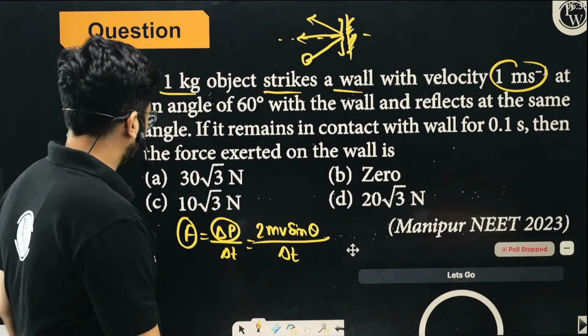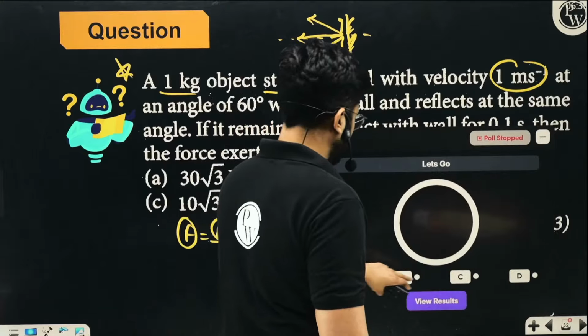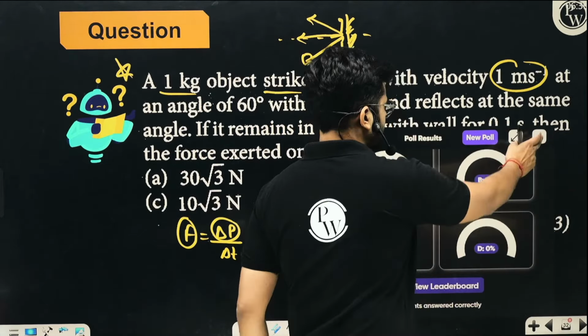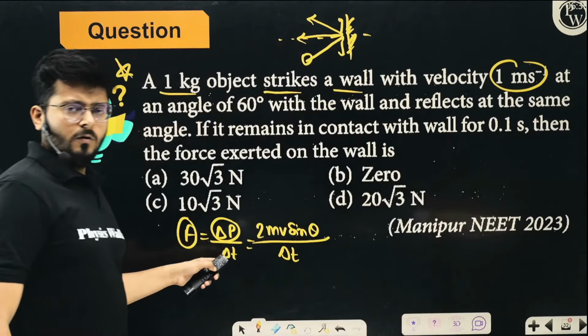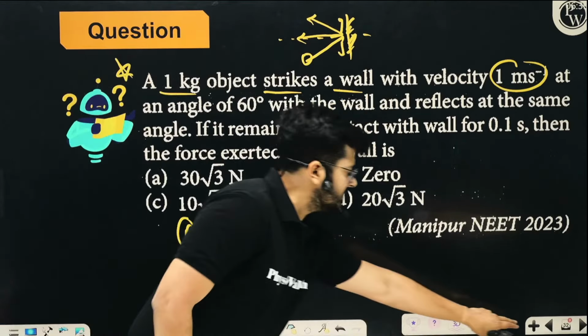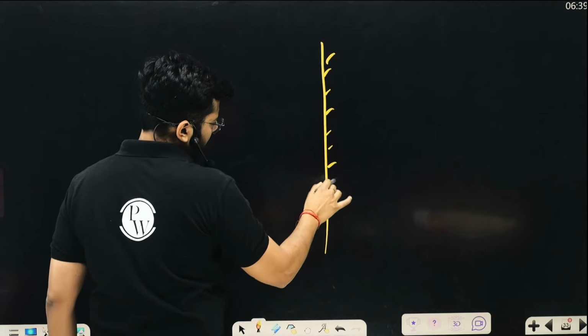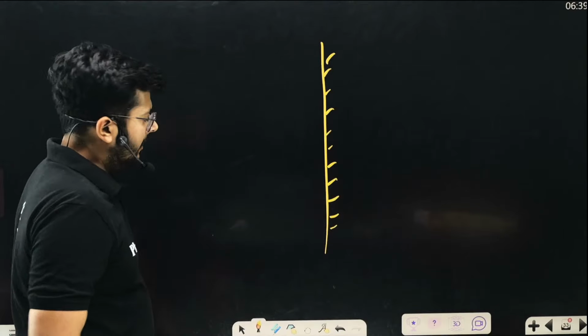So let's have a look at whether you were able to solve it completely or not. Mallikarjun was able to solve this particular question, right? So I believe the idea is very clear to you how the thing is happening. This is the wall. This is the wall. Think about it.